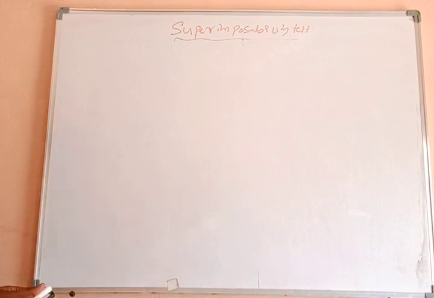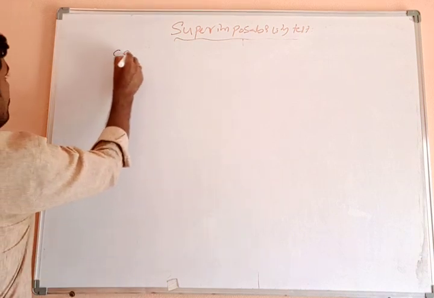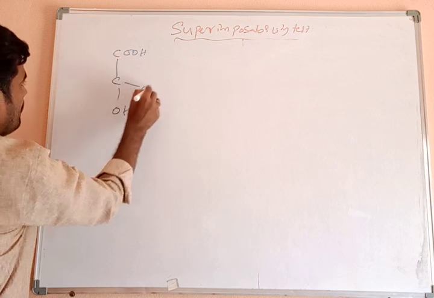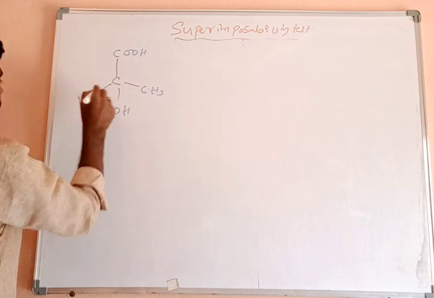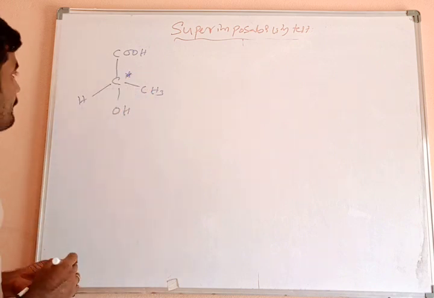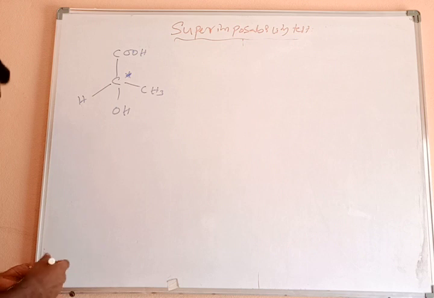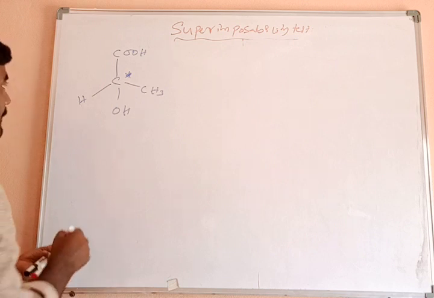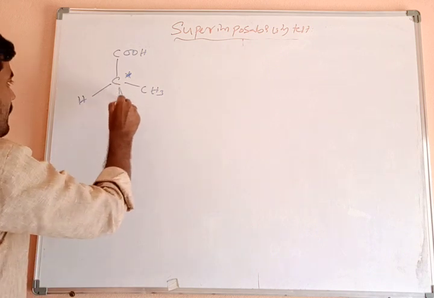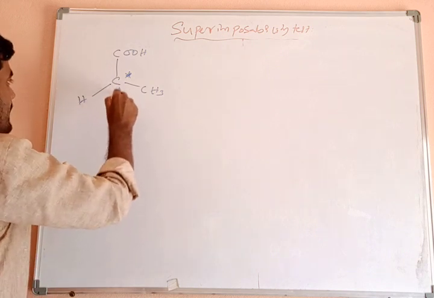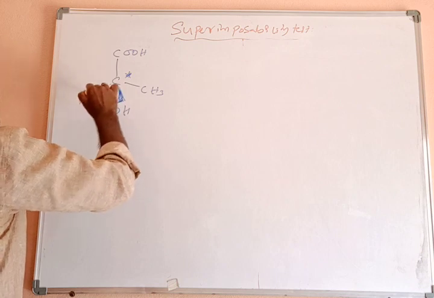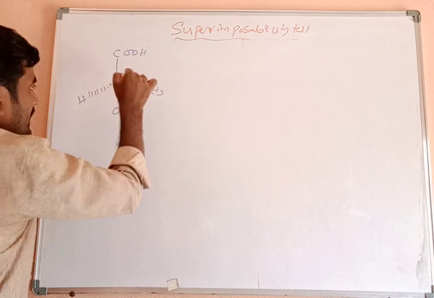Next example, lactic acid. This is lactic acid. This is the chiral center. For example, these two lie on the plane. The OH group is above the plane, on a wedge bond, and this hydrogen is on a dash bond. Dash bond means inside the plane.